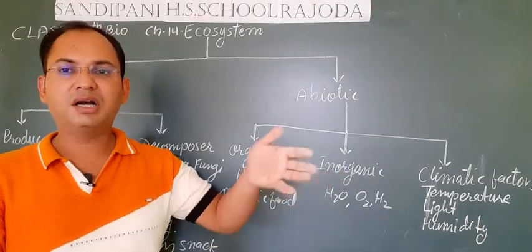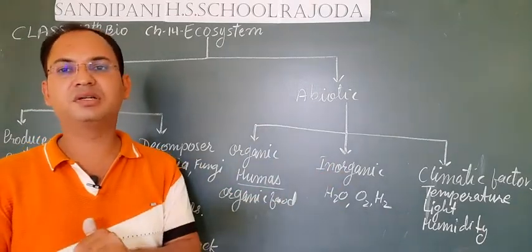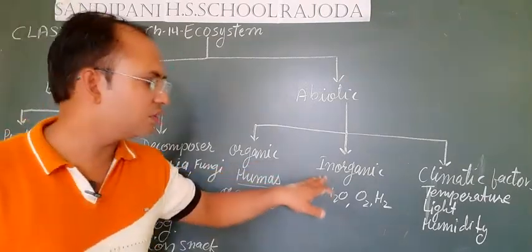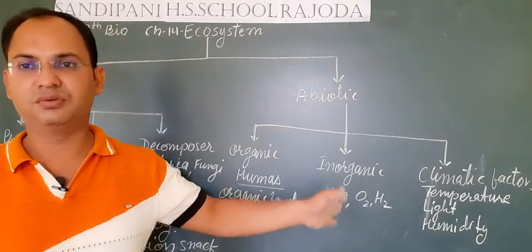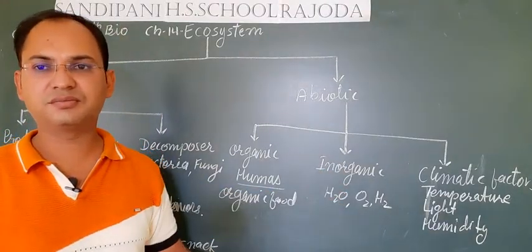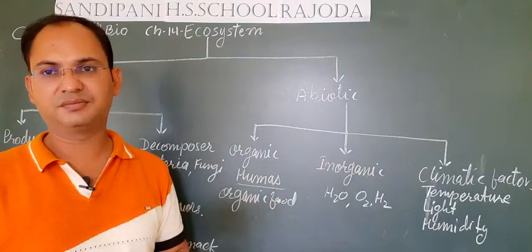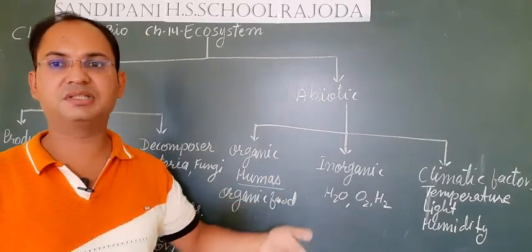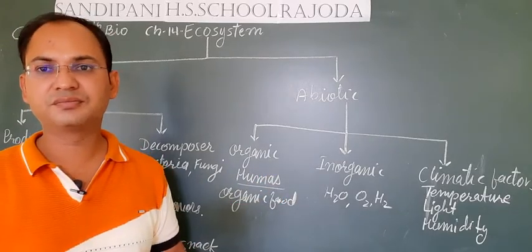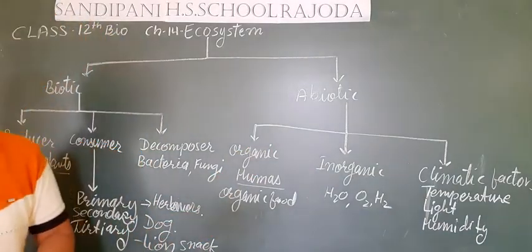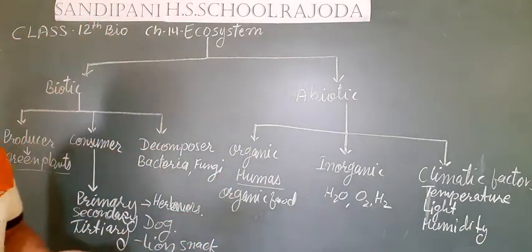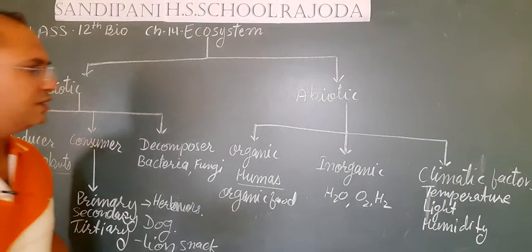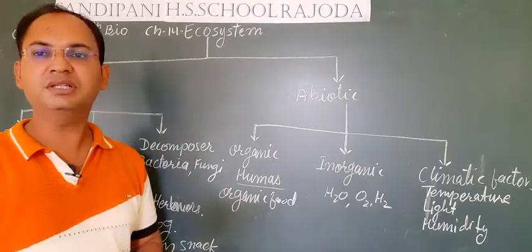Inorganic, all the other substances that are not produced by living organisms but are present in the ecosystem, are known as inorganic substances like H2O, O2, H2, all the gases. And third thing is climatic factors. The climate that affects that ecosystem, like temperature, presence of light and humidity. Okay students, so this was the short classification and a review at a glance of the factors of the ecosystem.